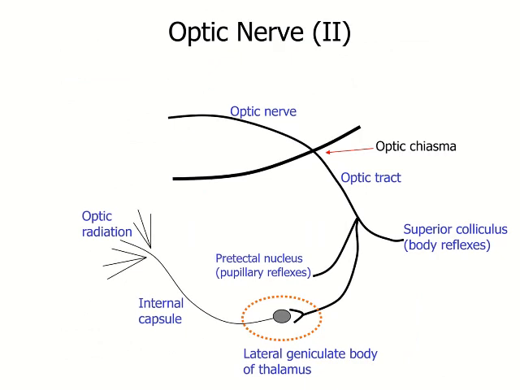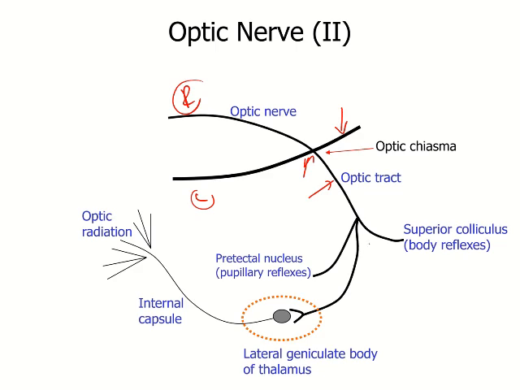Now we will go into a little bit more detail about the pathway of the optic nerve. This is the left and right optic nerves, and the optic chiasma here, and the left and right optic tracts. Now the nerve fibers coming through the optic tract on each side get separated out and reach three destinations.